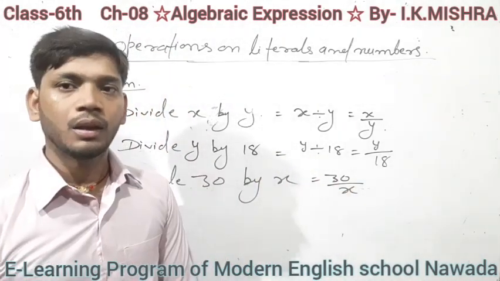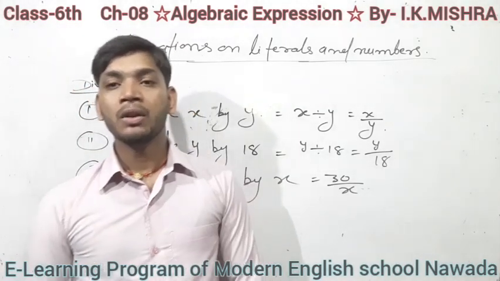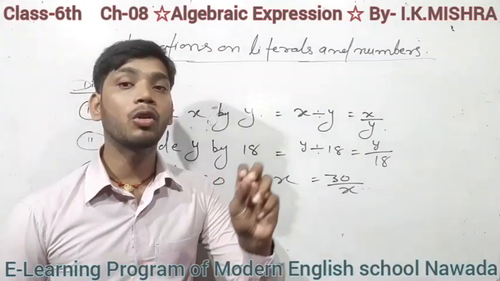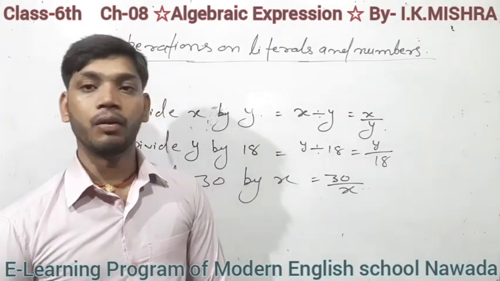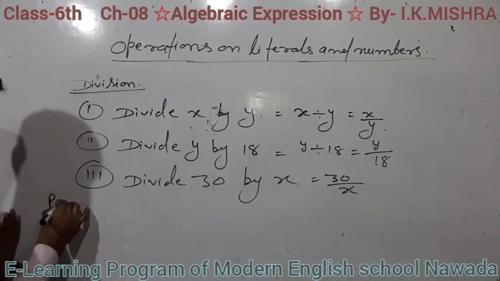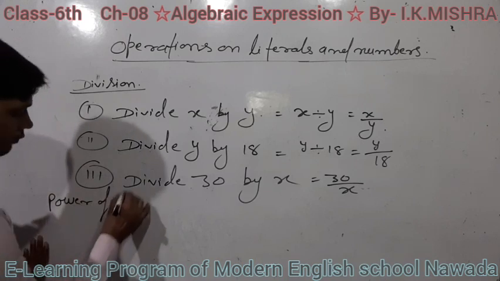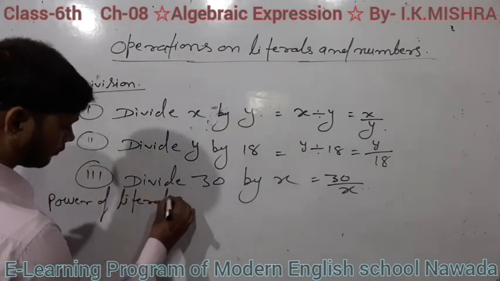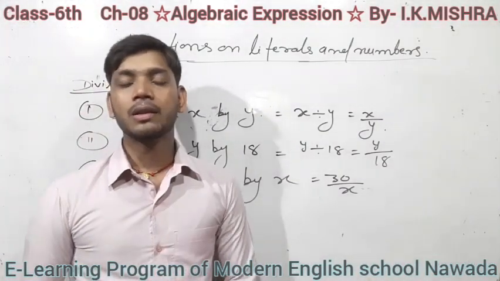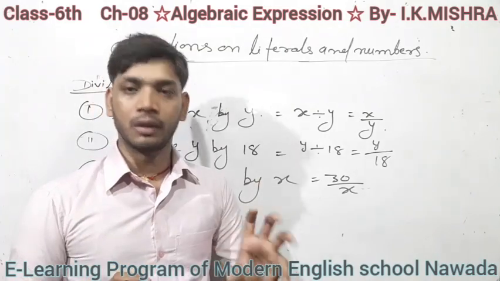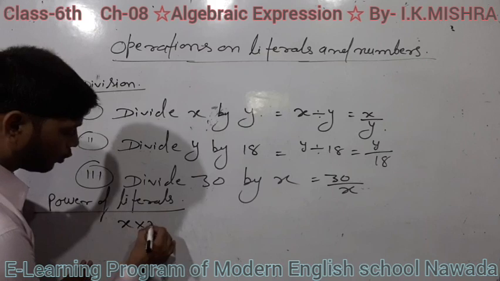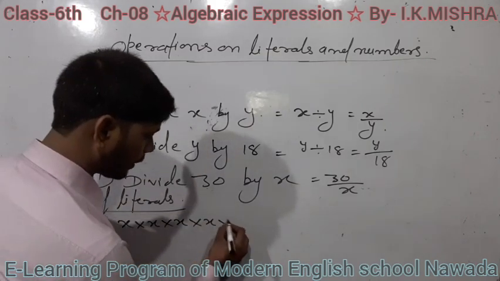Now students, here know the concept of power. What do we mean by power of literals? Here, a very important thing, power of literals. Suppose students, here a literal x, and x is multiplied x into x into x into x into x.